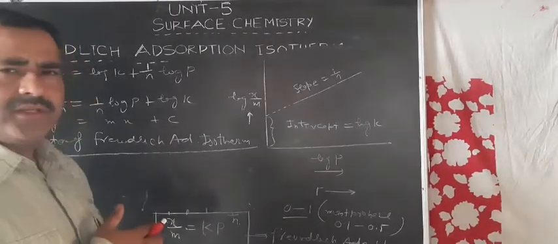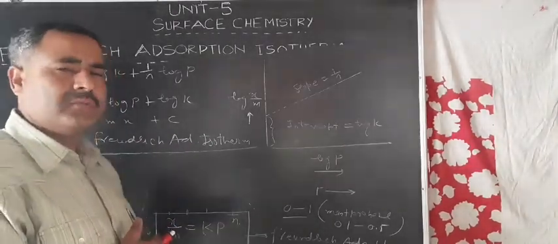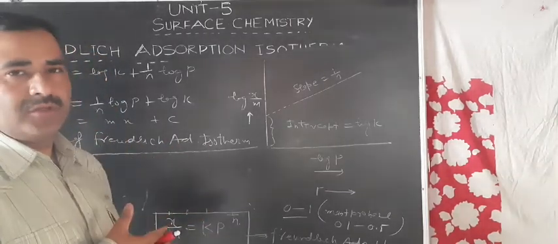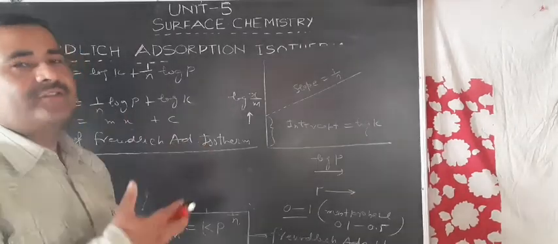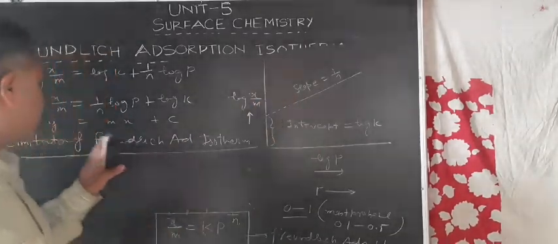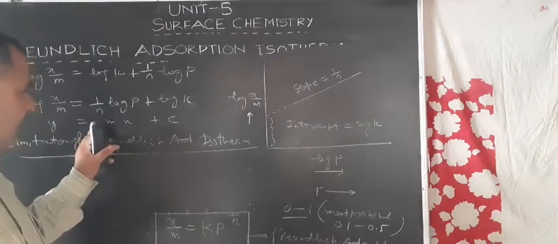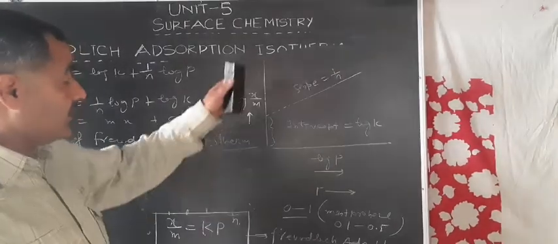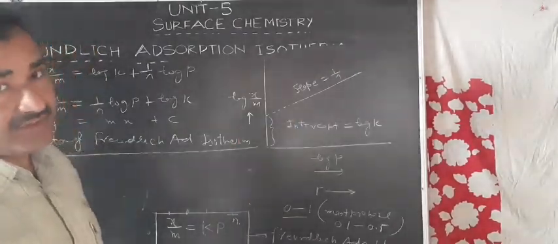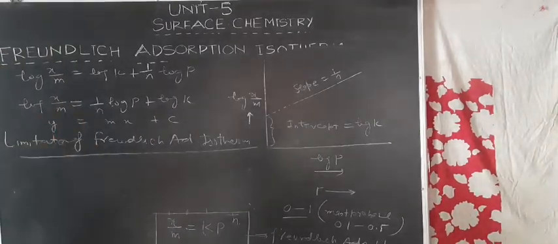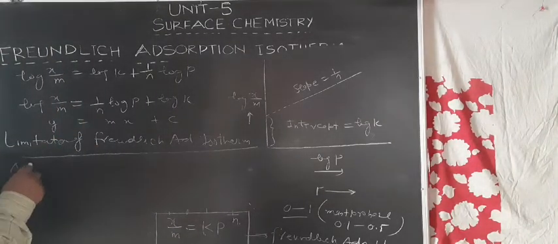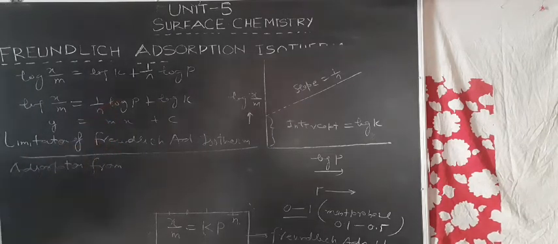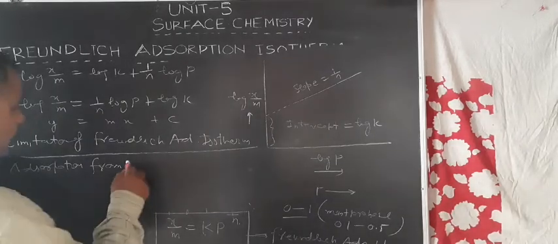In other words, we can say ये जो Freundlich adsorption isotherm है, it takes the adsorption as a multi-molecular layer for adsorption. Means it is a type of physical adsorption. ये physical adsorption होता है. Therefore, its limitation is that Freundlich adsorption isotherm is applicable only when the pressure is kept low, but at high pressure it shows some sort of deviations from its linear behavior. So this is the limitation of this adsorption. Now next is adsorption from solution. Just now we have discussed the adsorption of gases on the solids. Now adsorption from solutions.